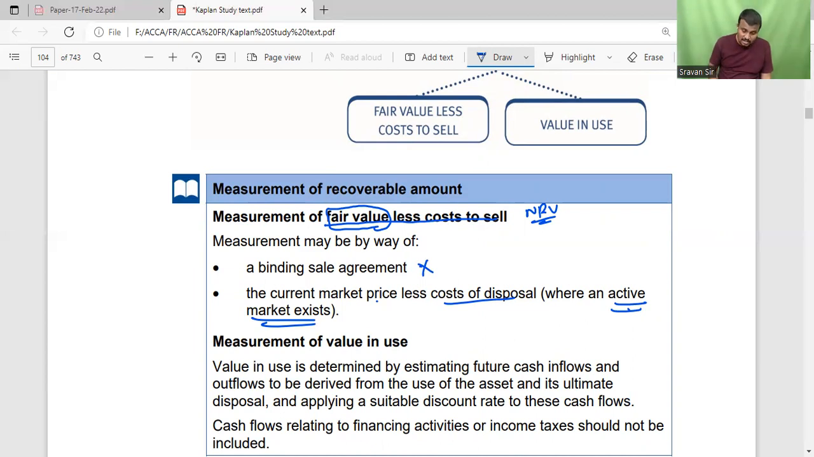Value in use means the present value of the estimated future cash inflows and outflows to be derived from the use of that asset and its ultimate disposal, applying a suitable discount rate to these cash flows. Simply, the present value of the cash flows generated by using that asset is said to be the value in use.